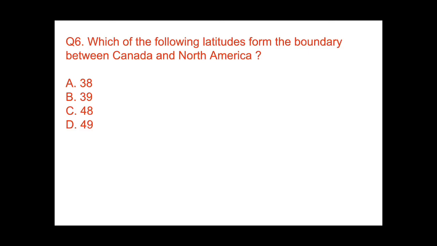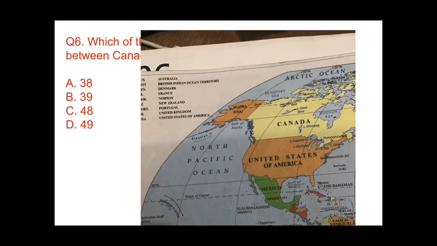Which of the following latitudes forms the boundary between Canada and America? So guys, for this we have to see the map. As you can see over here, this is the Tropic of Cancer, which is passing through the Gulf of Mexico. I told you in my previous video. Okay. And see it over here that this is 30 degree north, and they are asking about the boundary between Canada and America. So we see it over here that this is 60 degree north, as you can see written over here, and this is 30 degree. So you can estimate that the latitude difference is 30 degree.